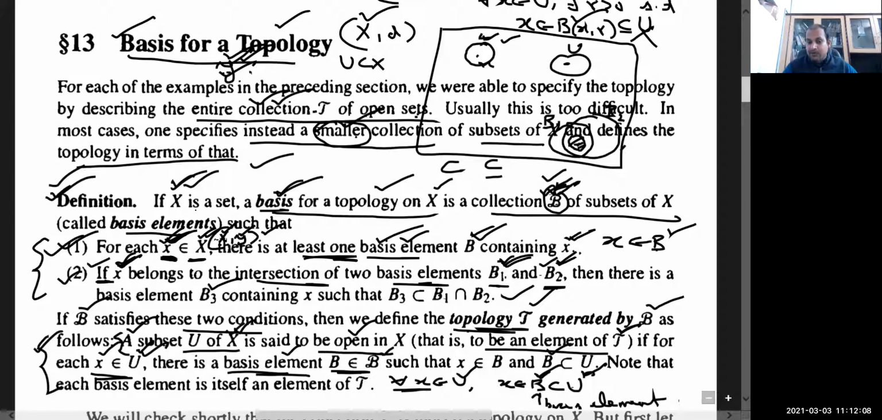So whenever there are two basis elements B1, B2 which contain the same x, then there must be a B3 from that collection which is contained in B1 intersection B2. And remember that this notation is used in the book of J.R. Munkres. So if this collection, which we denote by script B, and its member by simple B,